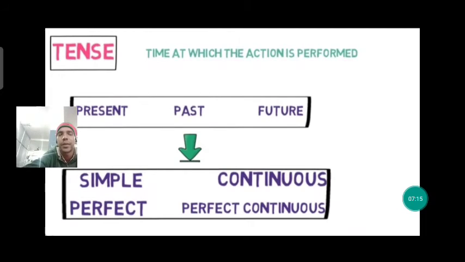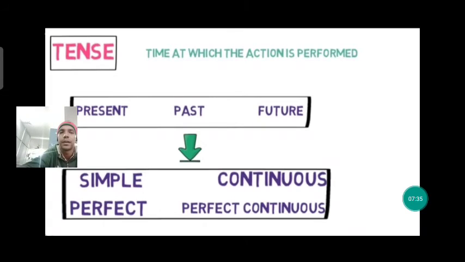Same we have in the past also: simple past tense, past continuous tense, past perfect tense, past perfect continuous tense. The same we have in future also: simple future tense, future continuous tense, future perfect tense and future perfect continuous tense, right?